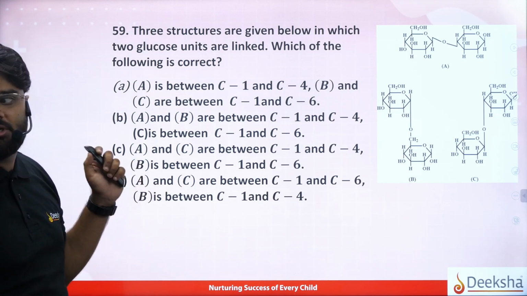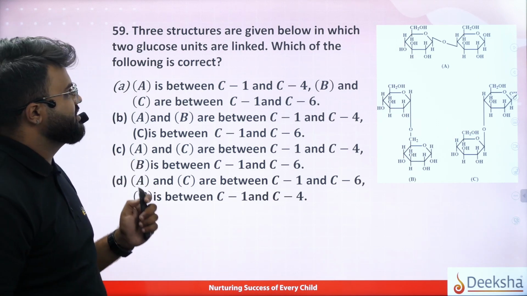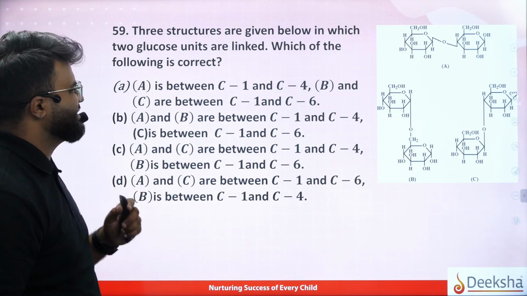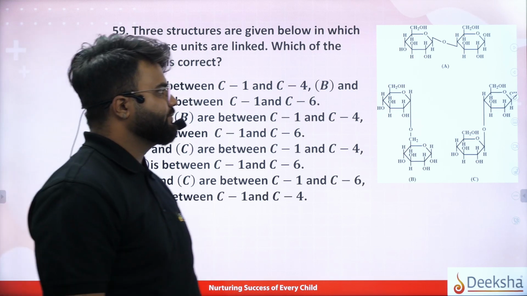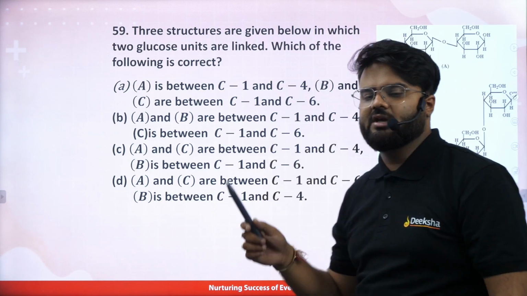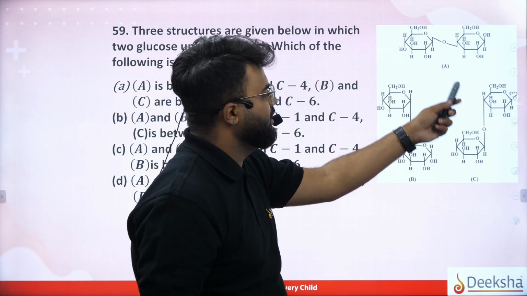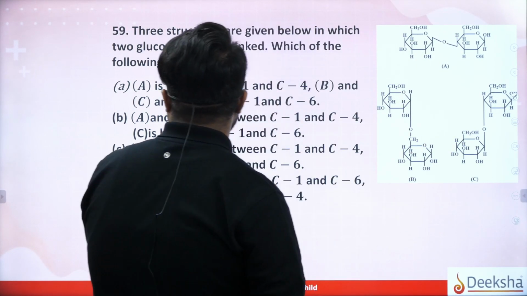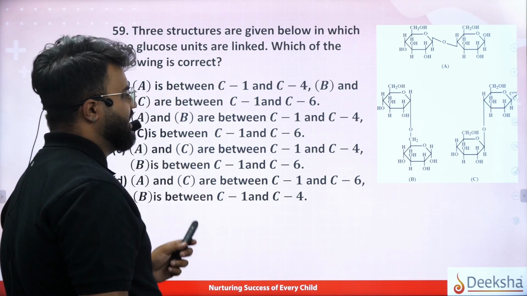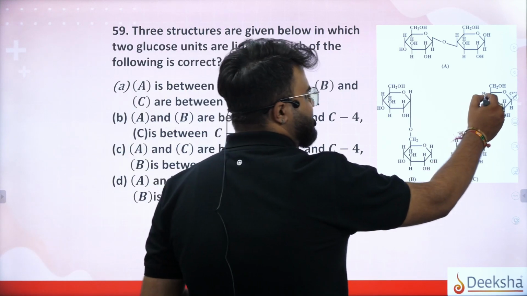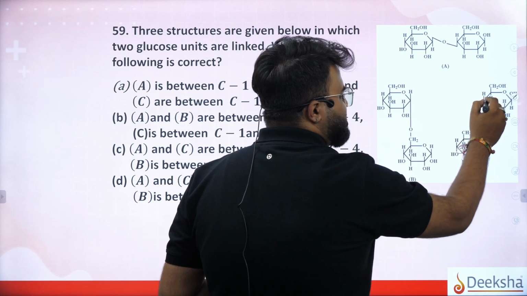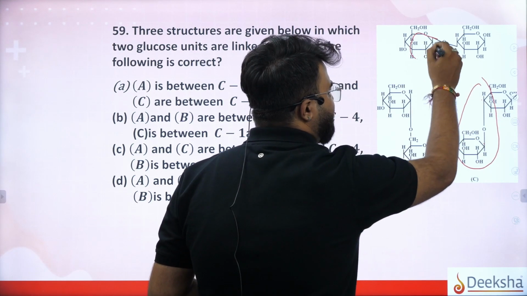Coming back to the next question, that is 59. Three structures are given below in which two glucose units are linked. Which of the following is correct? So we know that A and C are linked between C1 and C4, right? It is C1 and C4 in the middle. So A and C are proper.